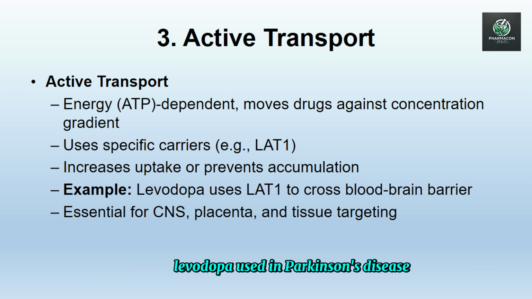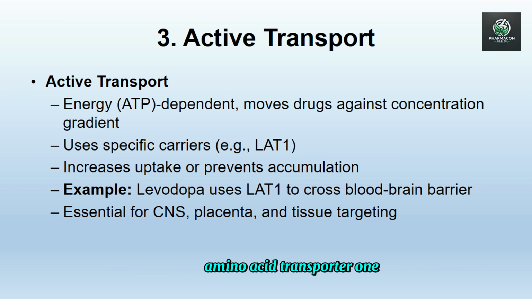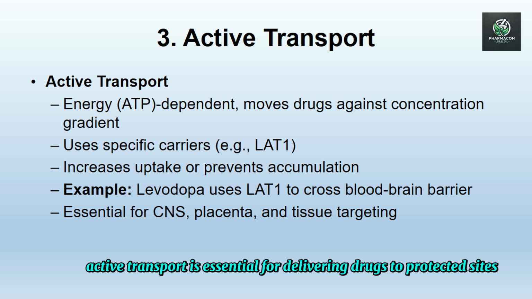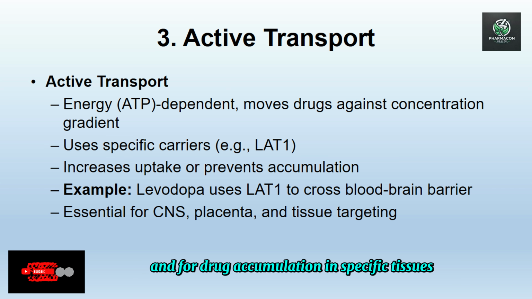Example, levodopa, used in Parkinson's disease, is transported across the blood-brain barrier by LAT1, L-type amino acid transporter 1. Without this transporter, levodopa could not effectively enter the brain. Distribution relevance. Active transport is essential for delivering drugs to protected sites like the central nervous system or the placenta, and for drug accumulation in specific tissues.